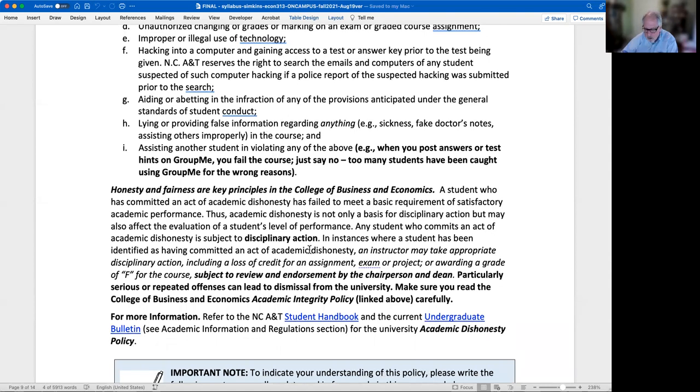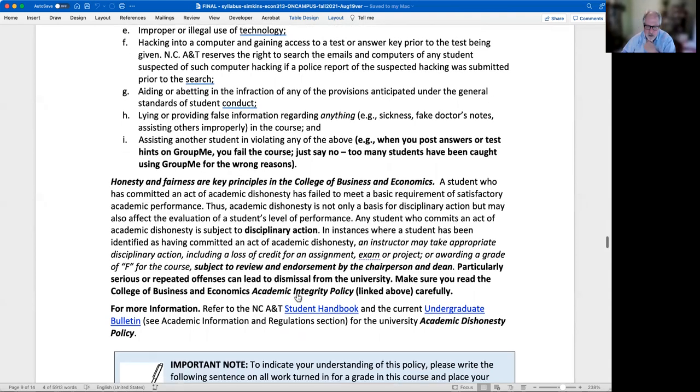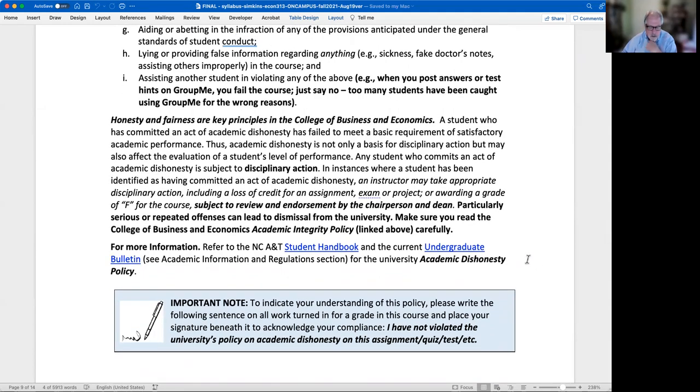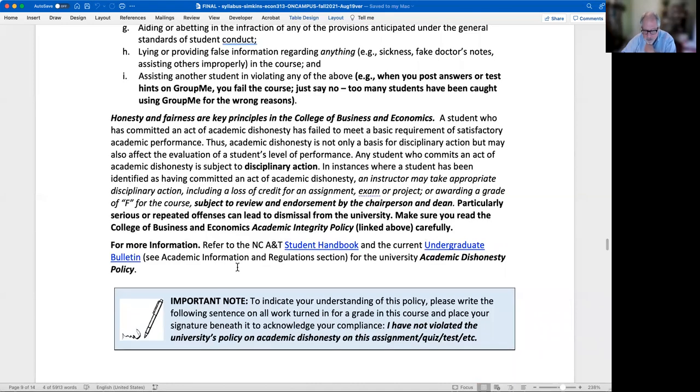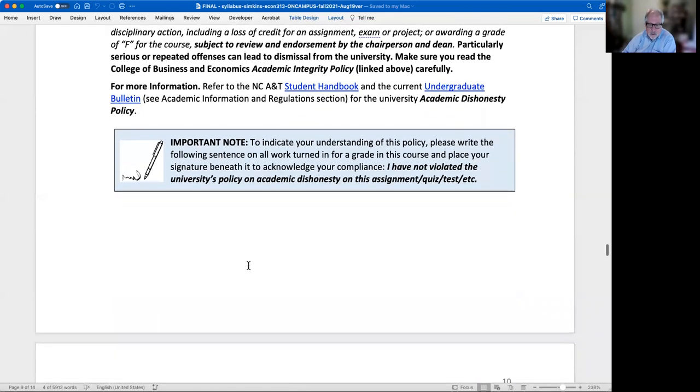It's a key component for the College of Business and Economics, the Dean's College, as well as for the university. Right. So the penalties are pretty severe. We take it really seriously in the department. As department chair, with other faculty members, when they have situations like this, universally, I don't know of a time when I have not supported the faculty member in the penalty that they were looking to impose on the student for an academic integrity violation. So just do what you need to do the right way, and you'll be fine. Not a problem. Okay. All right.